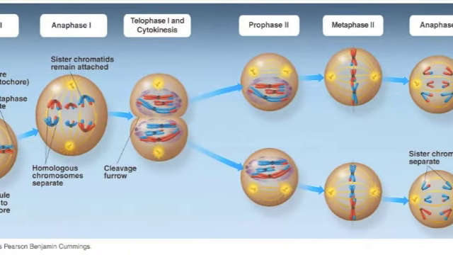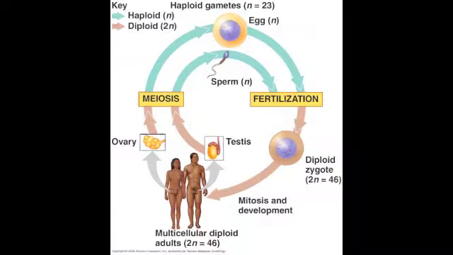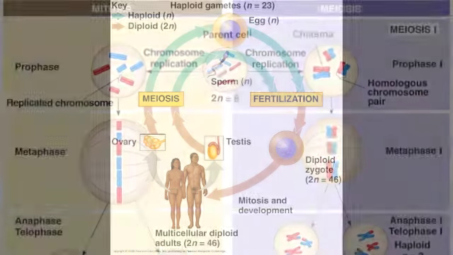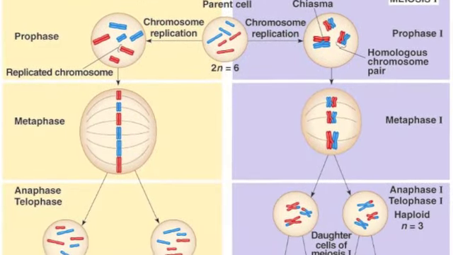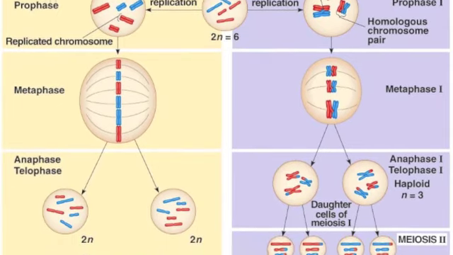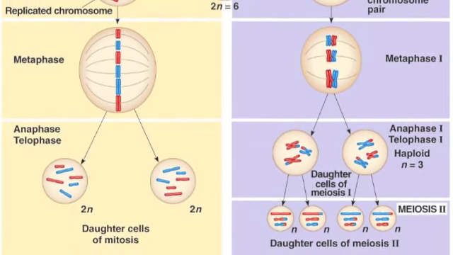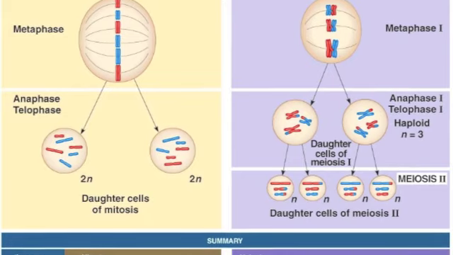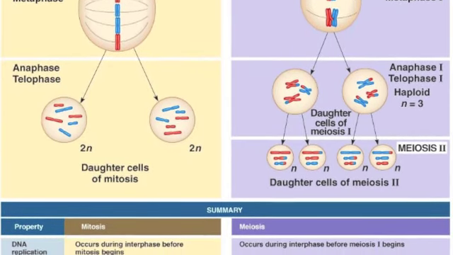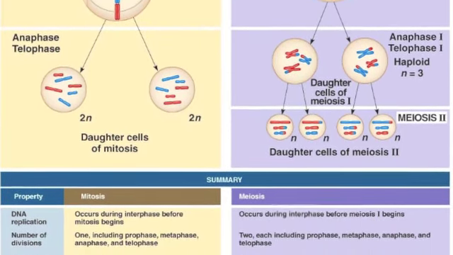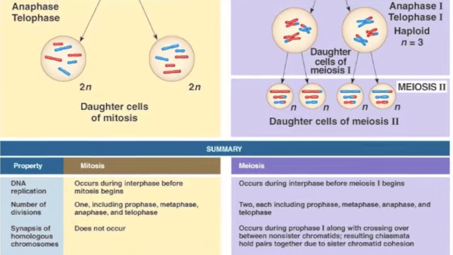The complete cycle of meiosis. The main difference between mitosis and meiosis is that mitosis forms two identical daughter cells that contain the same number of chromosomes as the parent cell, while meiosis forms four haploid cells that contain half the number of chromosomes as the parent cell.